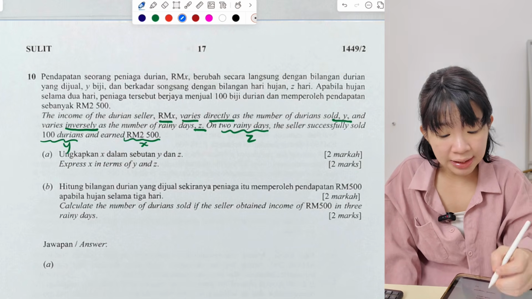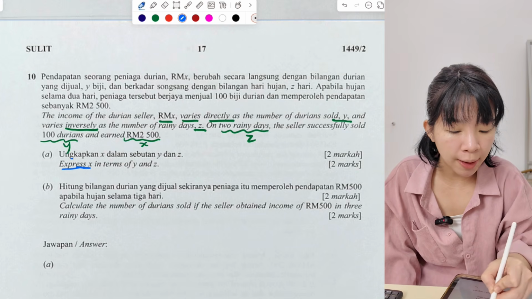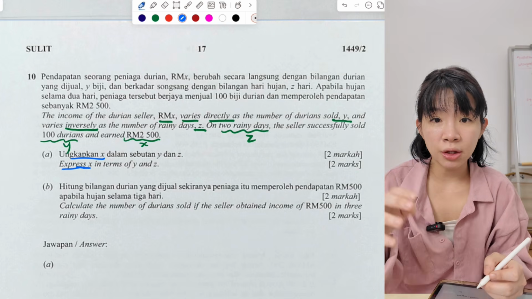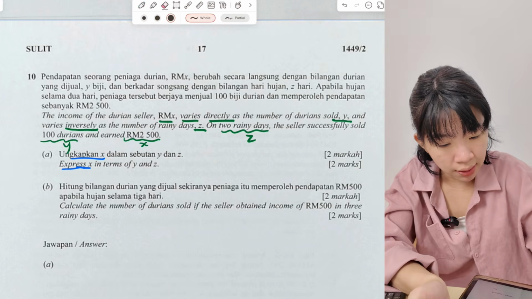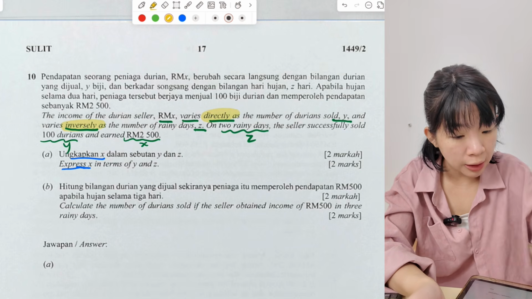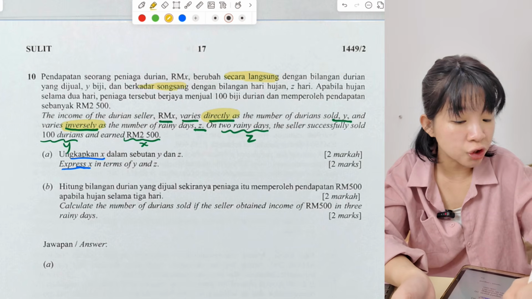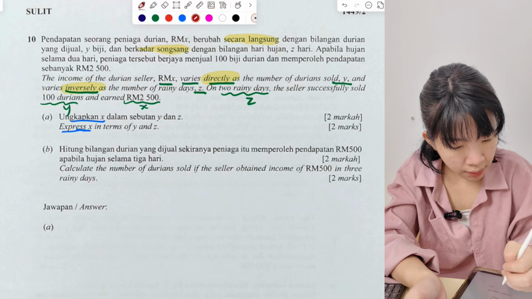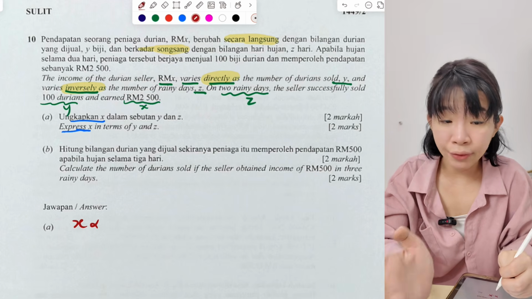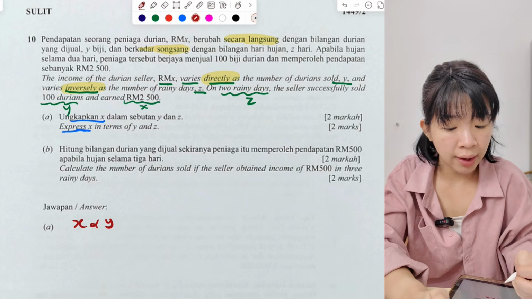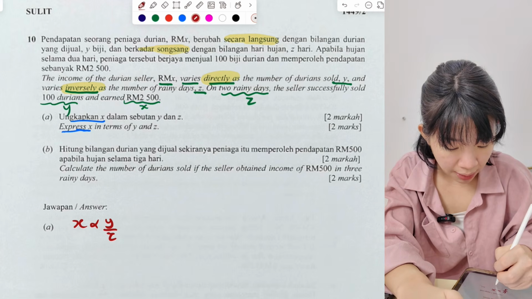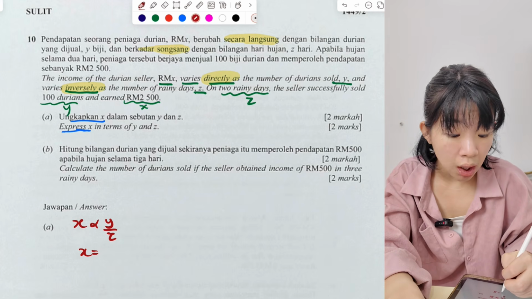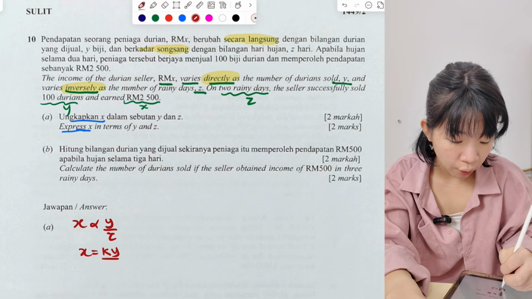Question 8, they ask us to express X. Express X meaning you need to find X, you need to form a complete equation. So when you see these words, directly and inversely, they are important. First, they say X varies directly as Y, so directly means you write it straight away. Inversely, you have to write at the bottom, which is Z. Then we turn it into an equation: X equals K, need to add K, Y over Z.